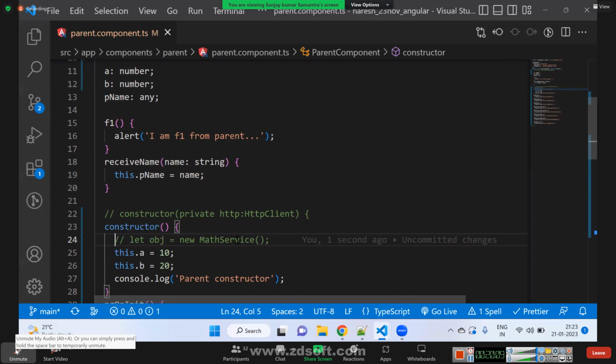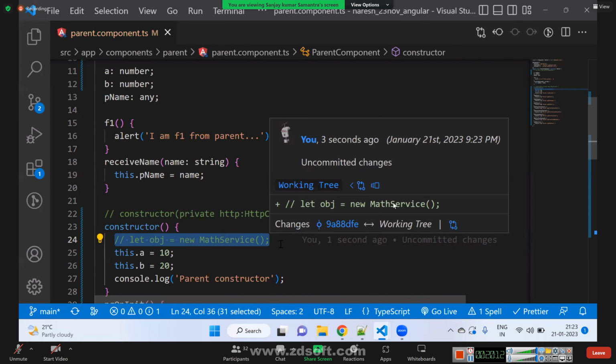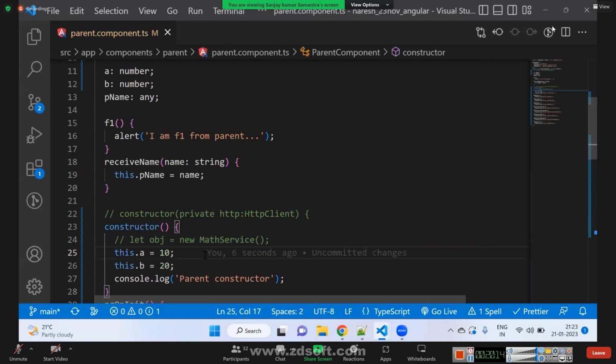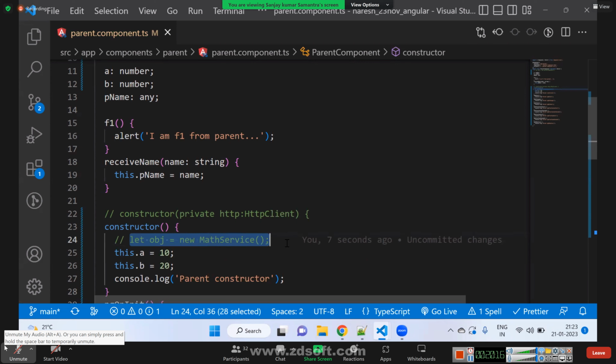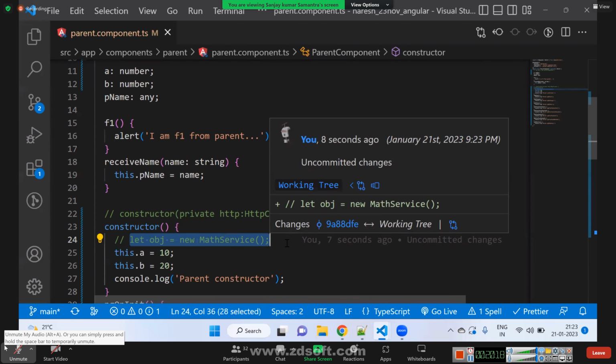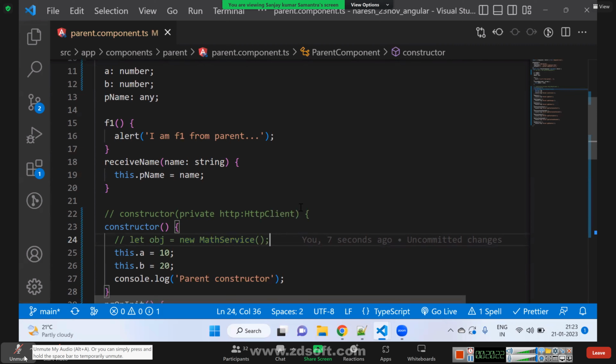If we create an object like this, a new instance for this component will be created. If some other component writes this statement again, a new instance for that service will be created. So instead of creating an object like this, we will say private math: MathService.